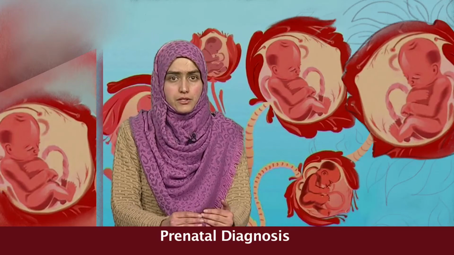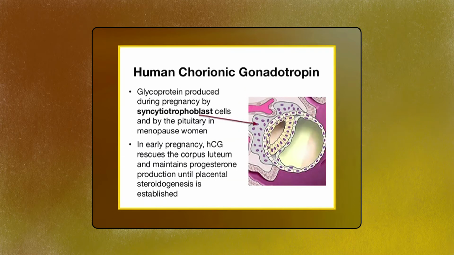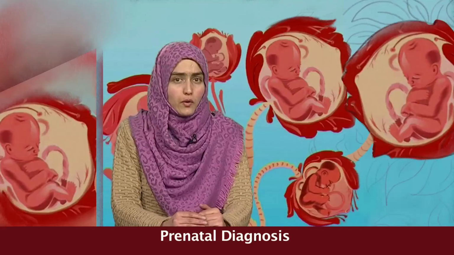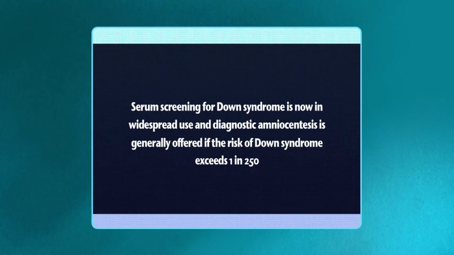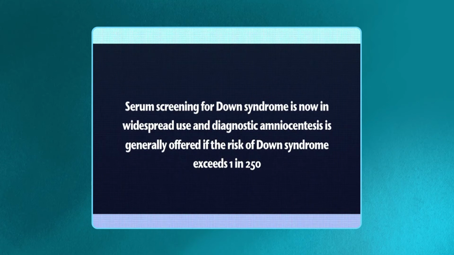In 1992, a combination of maternal serum AFP, alpha, human chorionic gonadotropin HCG, and unconjugated estriol UE3 in the second trimester was shown to be an effective screening test for Down syndrome, providing a composite risk figure taking maternal age into account. Serum screening for Down syndrome is now in widespread use, and diagnostic amniocentesis is generally offered if the risk of Down syndrome exceeds 1 in 250.